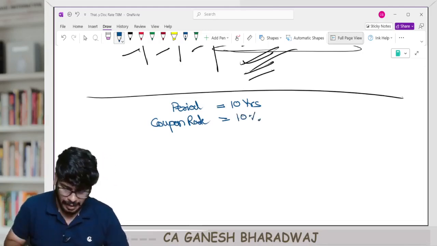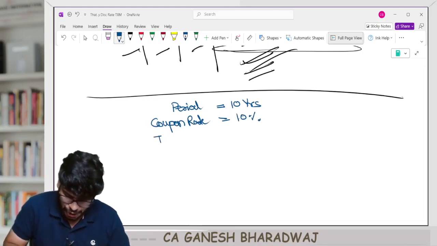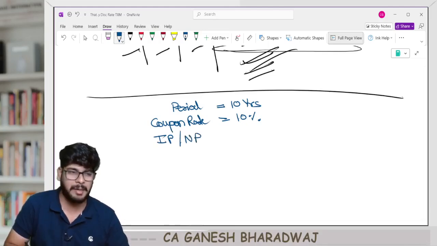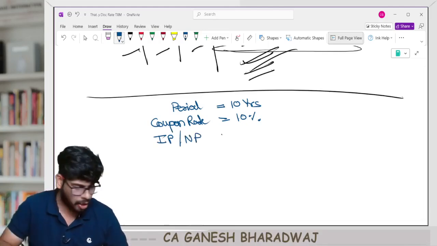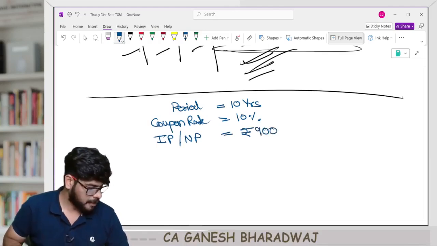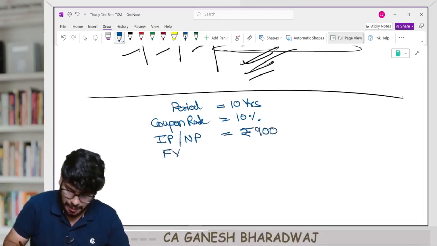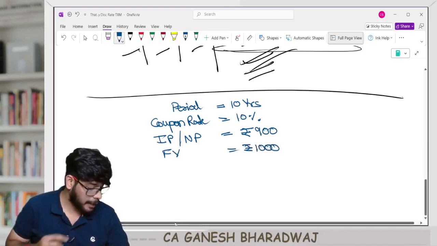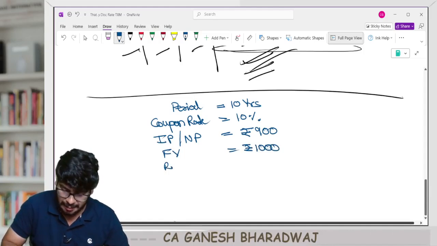And let us assume that the issue price, in this case, I'm also calling it the net proceeds. Assume no flotation cost and all. Issue price is, let us say, rupees 900. The face value of the debenture is going to be rupees 1000. And I am saying that this is redeemable at par.